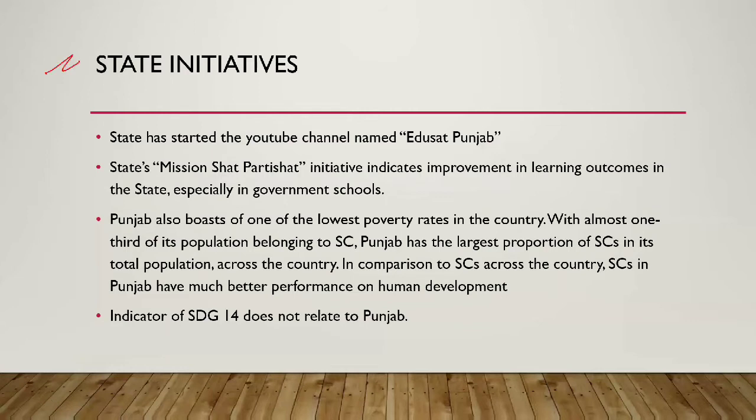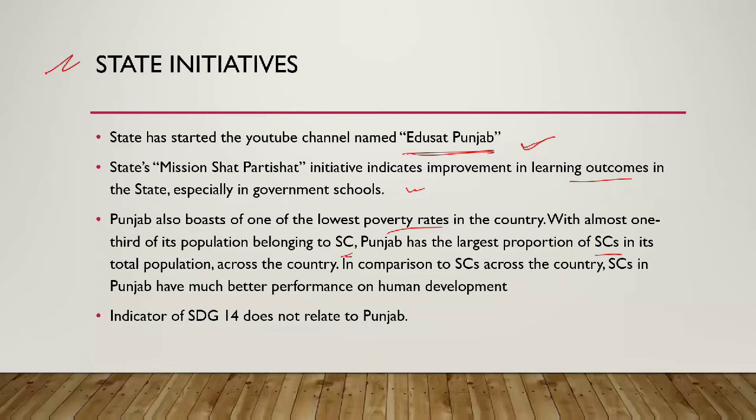State initiatives: the state has started a YouTube channel called EduSat Punjab. This helps in education. The state's mission of Sat Pratishat indicates improvement in learning outcomes of the state, especially in government schools. Punjab also boasts one of the lowest poverty rates in the country. One third of the population belongs to SC in Punjab. Punjab has the largest proportion of SCs in the total population across the country. In comparison to SCs across the country, SCs in Punjab have a much better performance on the human developmental indicators.